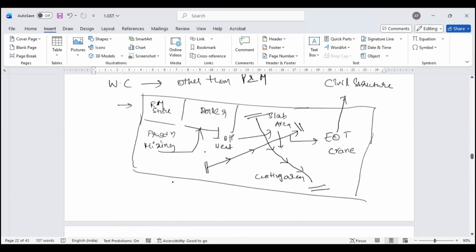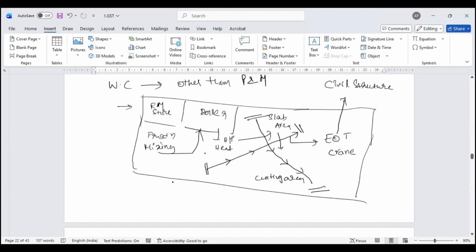To visualize this, imagine the shutter in normal shops. To operate the shutter, I need to have a support. That support we call a civil structure. This civil structure I call a works contract. Now, this is in crores of rupees. The crane may be worth around, say, 5 crore. To operate this crane, I need to have a civil structure worth around 1 crore. On 1 crore, the GST I pay is 18%, 18 lakhs.